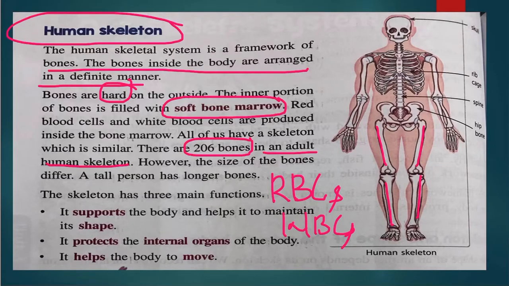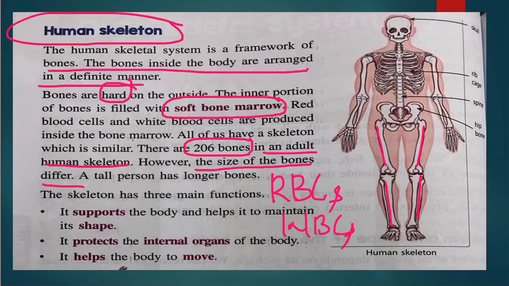In an adult, there are only 206 bones. And as I told you, the size of the bones differs: a person who is taller may have longer bones, but a person who is shorter in height may have smaller bones.